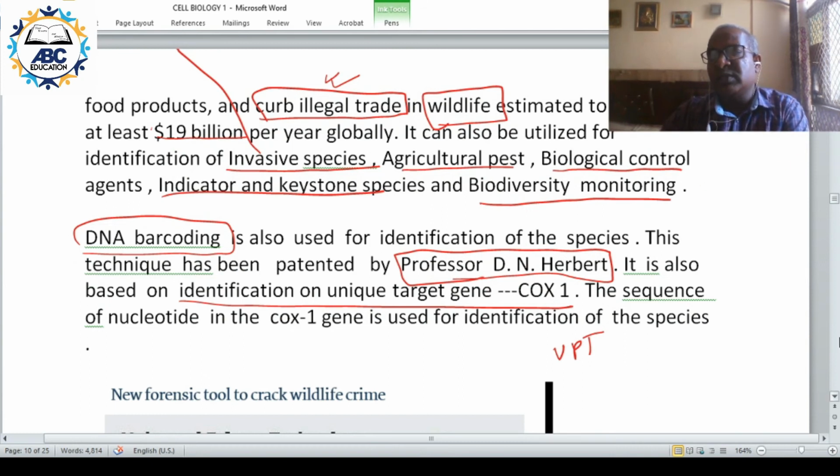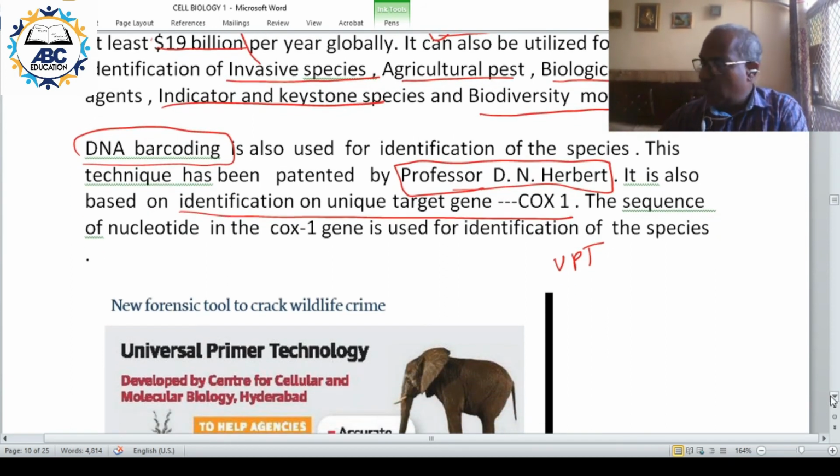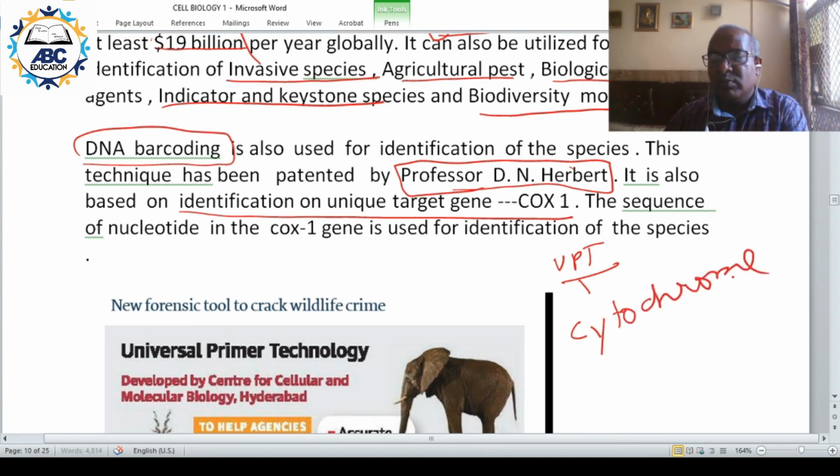So you find out the sequence of the 4-letter ATGC. So UPT is on cytochrome B gene.